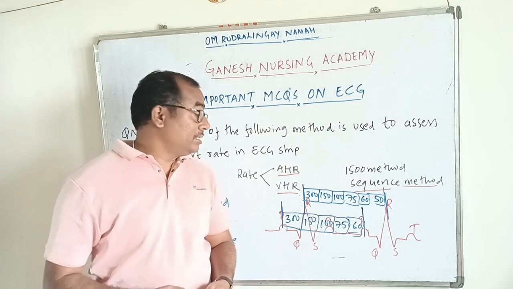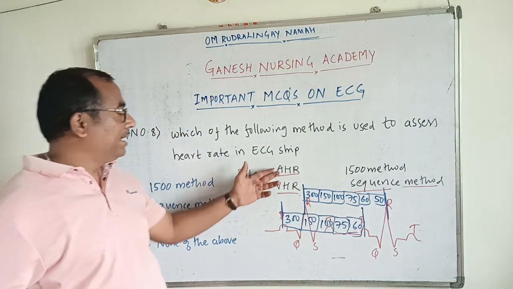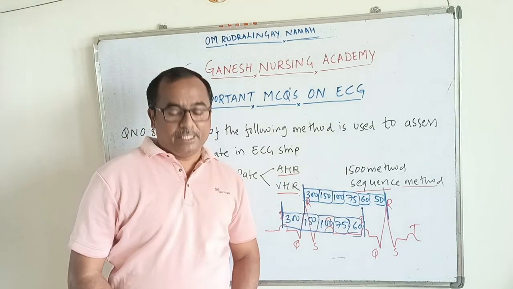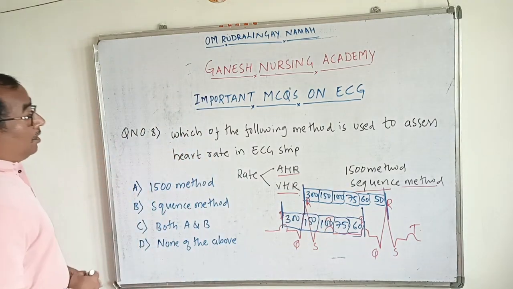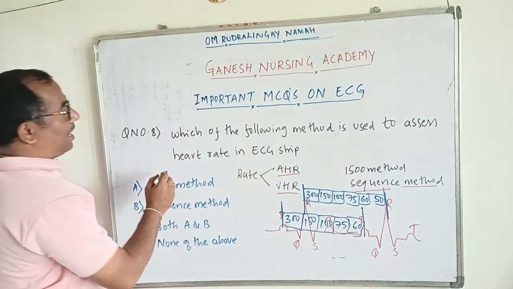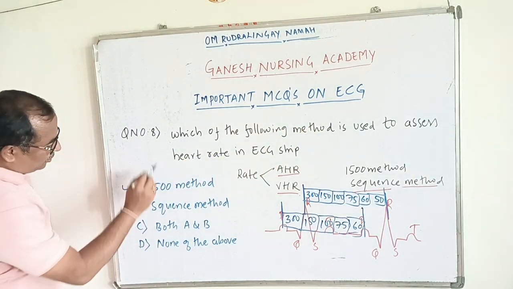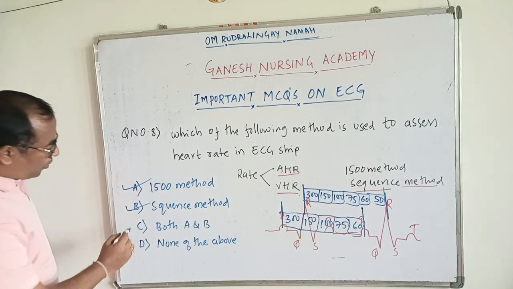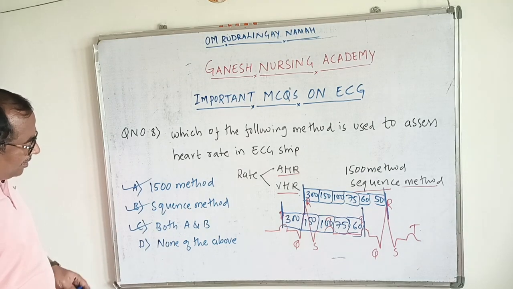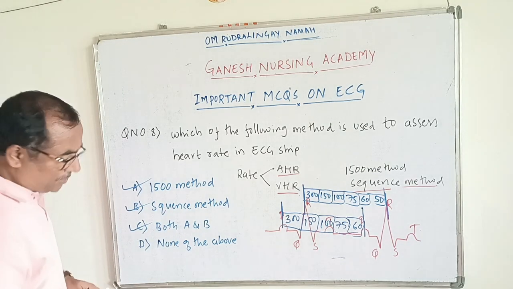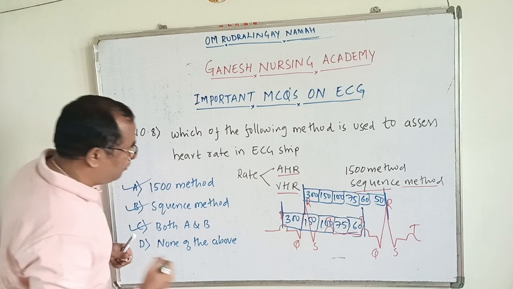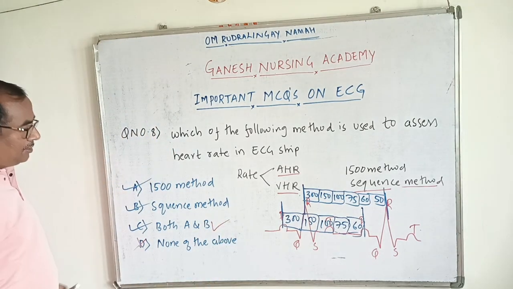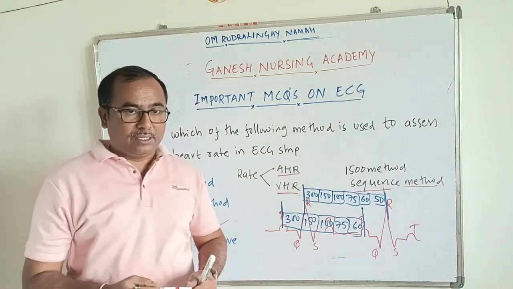So this is the way we assess the heart rate, both atrial heart rate and ventricular heart rate, using the 1500 method and the sequence method. Which of the following methods is used to assess the heart rate in ECG? The 1500 method is correct, and the sequence method is also correct. So both A and B are used, that is the right option. Option C, both A and B, is the right answer, and none of the above is the wrong option here. So we use both the 1500 method and the sequence method.